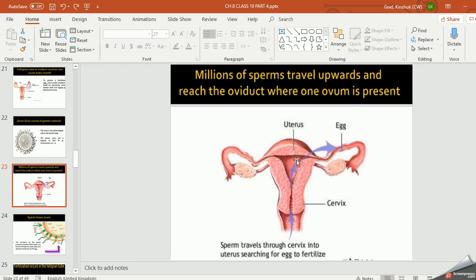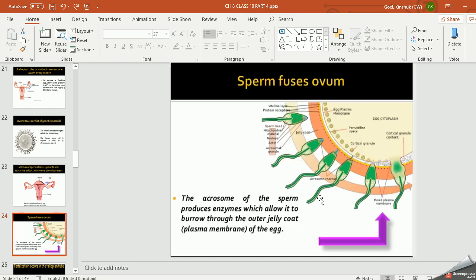This zygote settles in the uterus, and the settling of the zygote in the uterus is called implantation. So what is implantation? The settling of the zygote into the uterus is called implantation. And now this zygote implanted in the uterus, right? And there it forms an embryo. You can see the fusion of sperm and ovum. This is the ovum, this is the sperm, right? I am not going into detail. In detail you are going to study in +2.